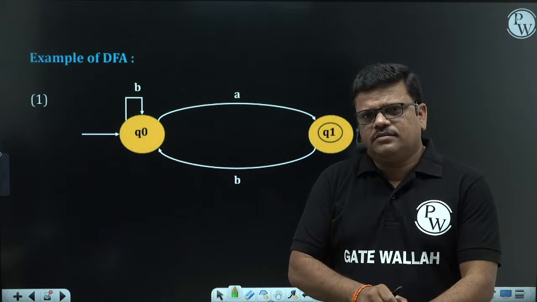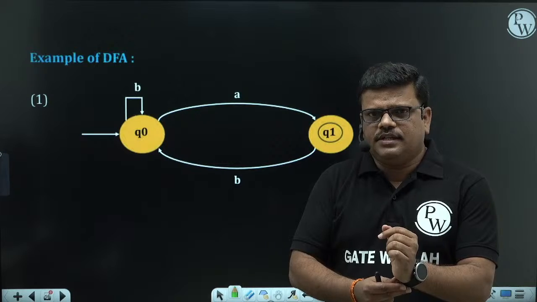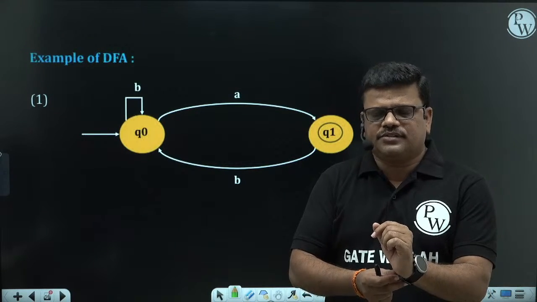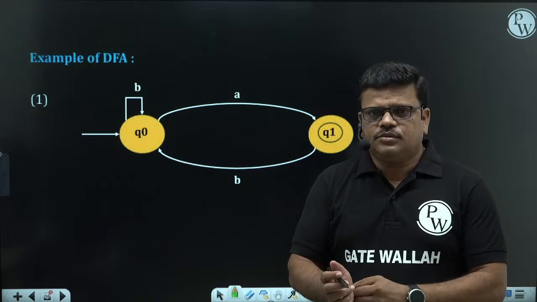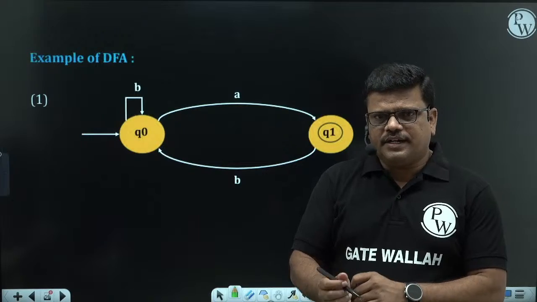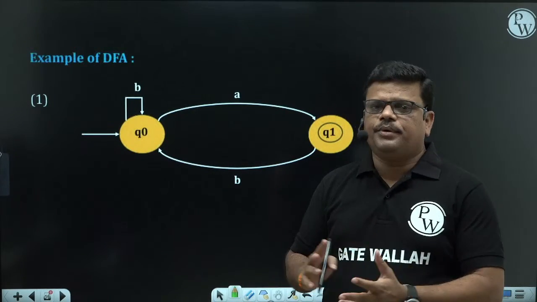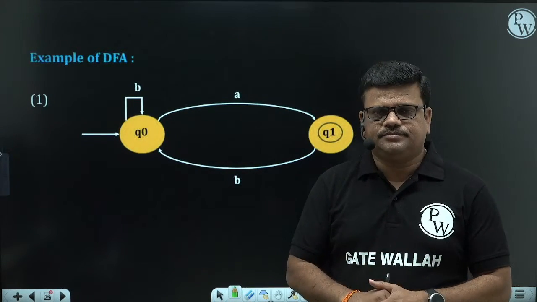Mathematical models and machine, that is automata, both are the same. So these mathematical models we study with the help of automata. That automata is called a machine.